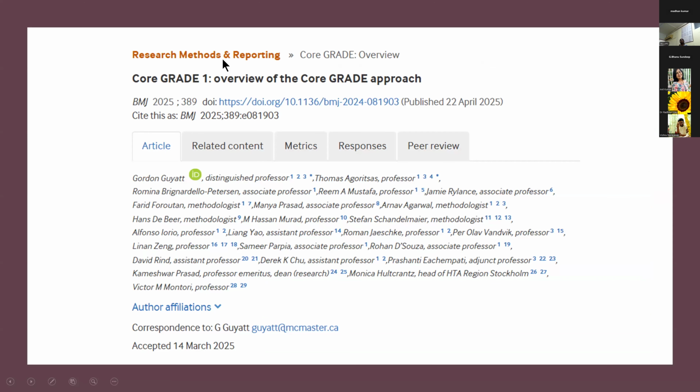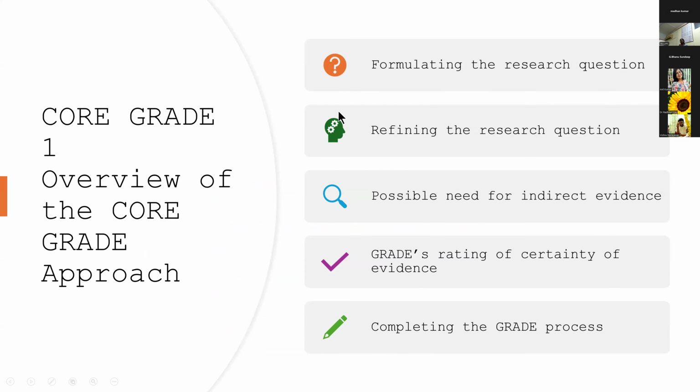So this is the first paper, co-grade 1, which is the overview of the co-grade approach. It has 5 sections. First is about formulating the research question. The second is refining the research question. Third is the possible need for indirect evidence. Fourth is the grade rating of certainty of evidence. And fifth is actually completing the grade process.